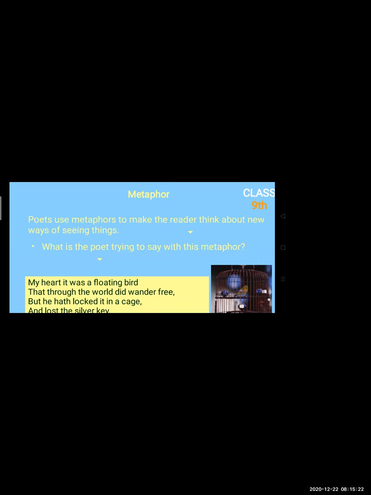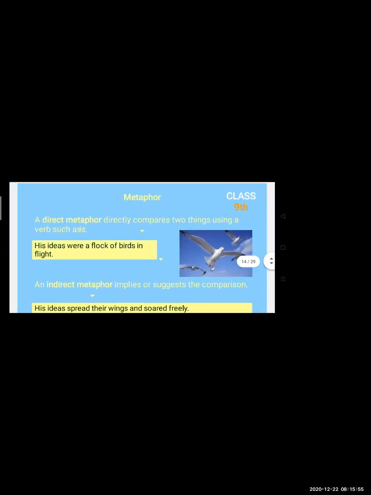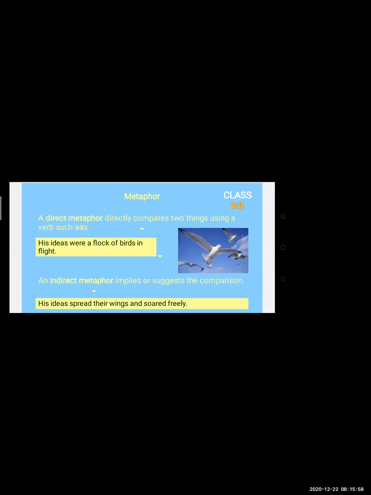It is used in poetry. You might have come across many poems in which the poet tries to make your imagination more skillful, so that you can imagine the things, or you can assume yourself at that place, but you are not actually that thing. Still the poet is trying to play with your imagination. He's trying to convince you to be that person when you are not. We'll see some examples. Over here there is another thing. A direct metaphor directly compares two things, using the verb is.